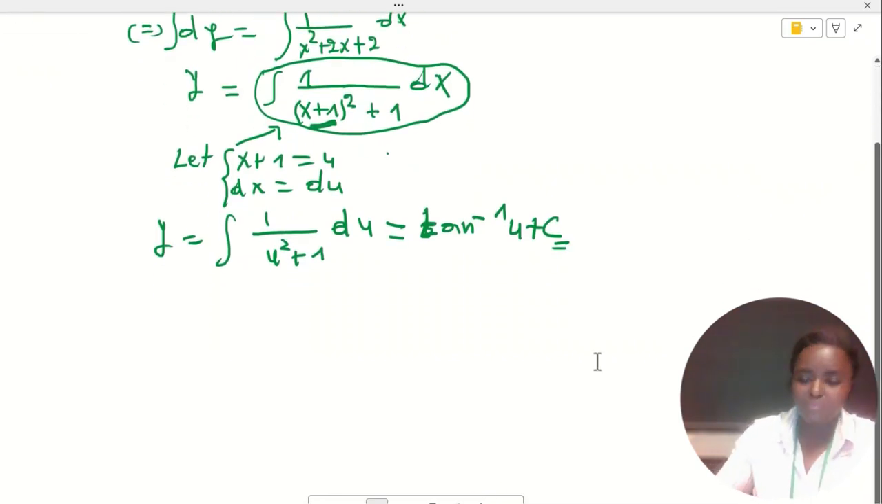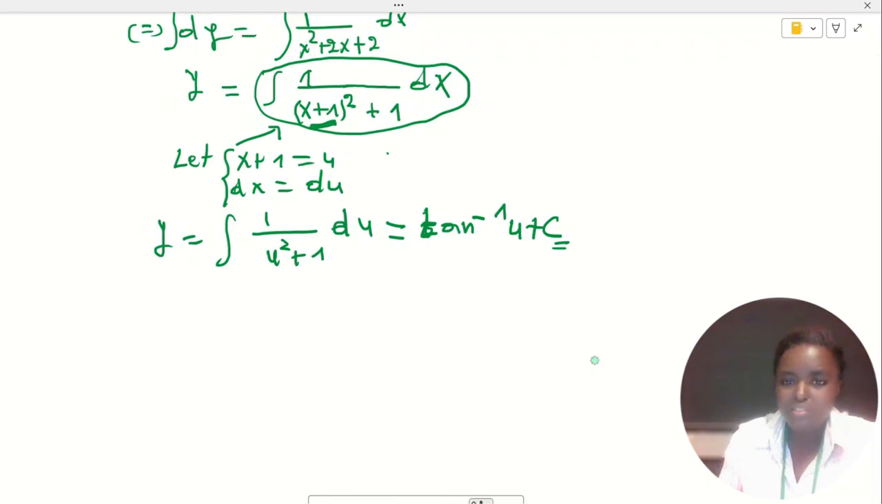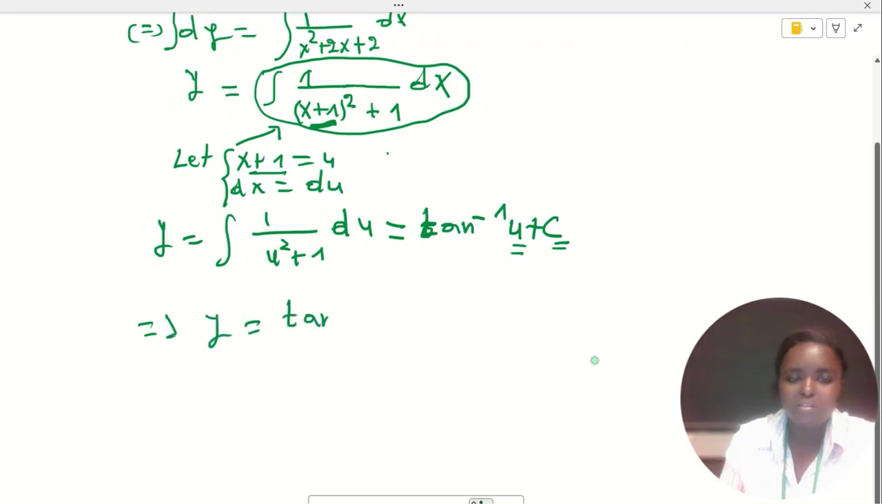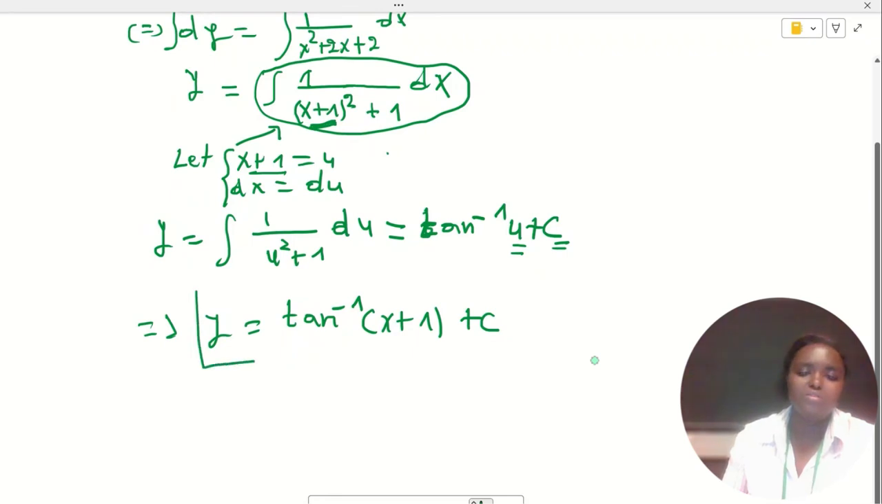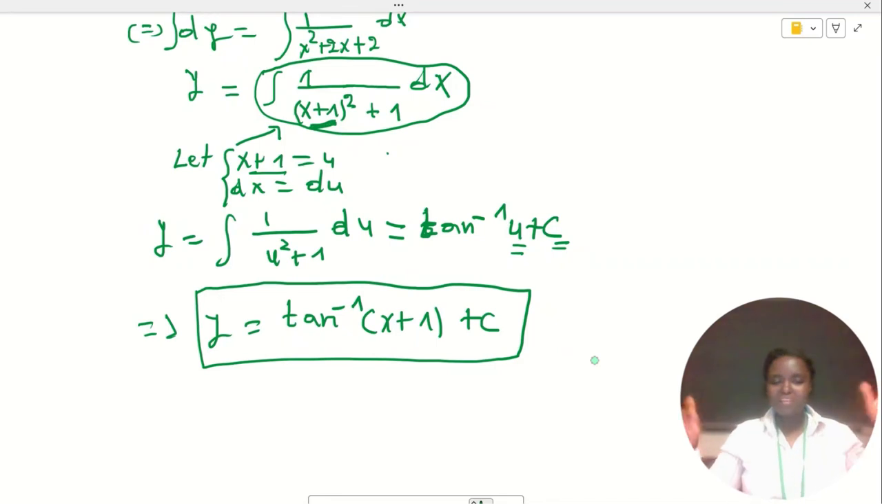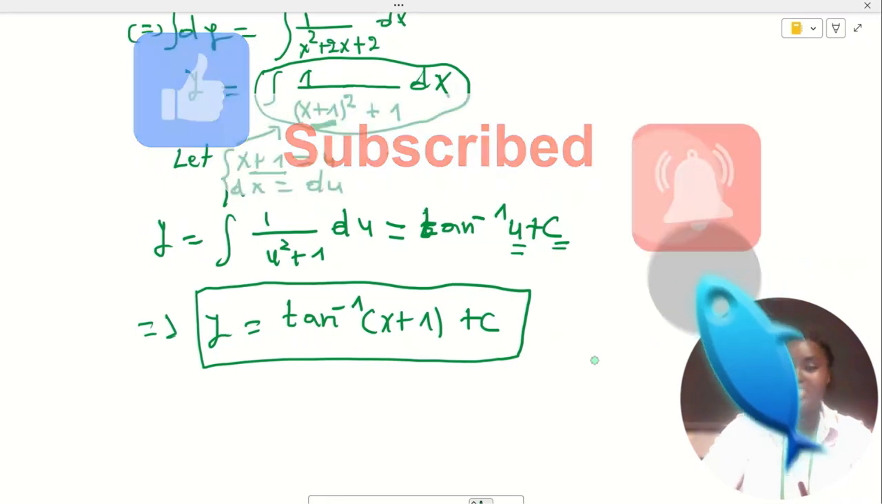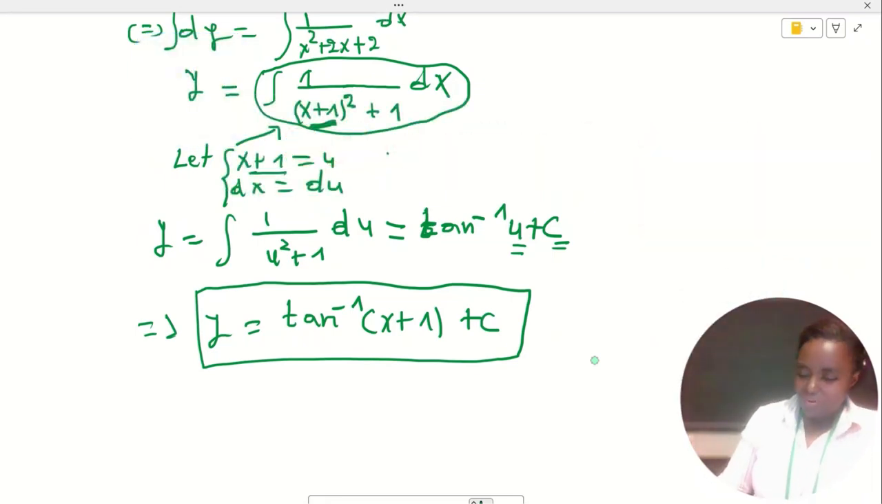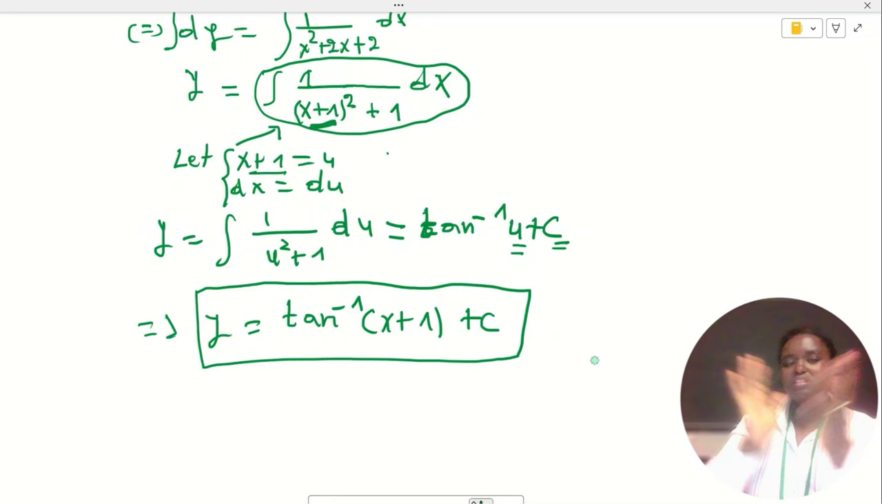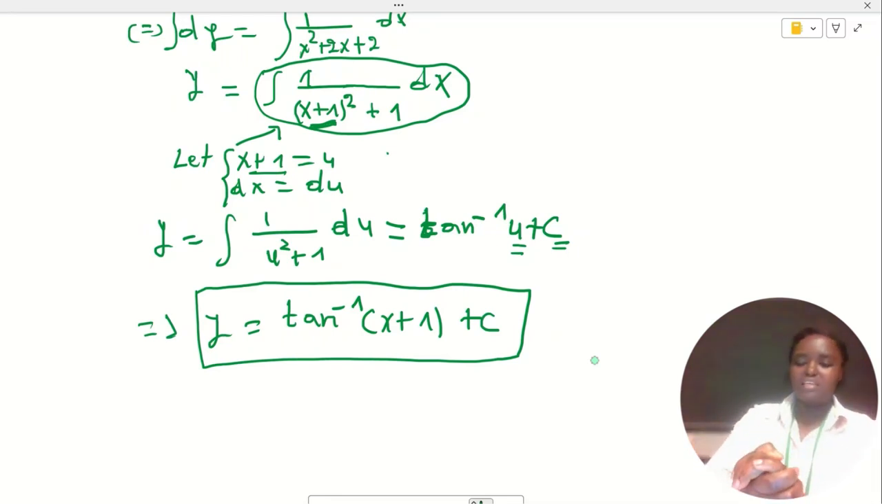The constant is there. But we have to go back, of course, and replace the value of u by its value here. Then we get y equal to tan minus 1 of x plus 1 plus c. And this is the solution. Isn't it easy? Yes, it is easy. And voila! This is the last equation in section A. So once you are done with section A, you have to choose 3 questions from the second section.